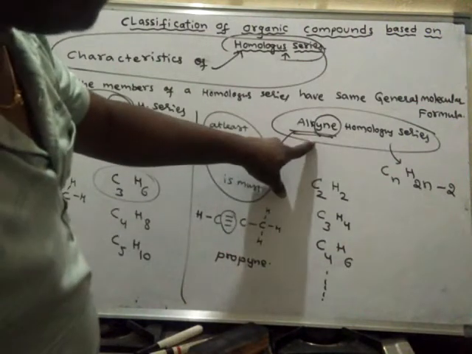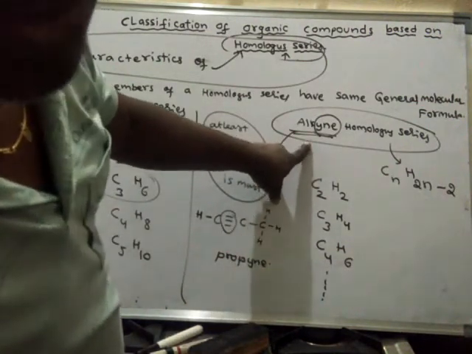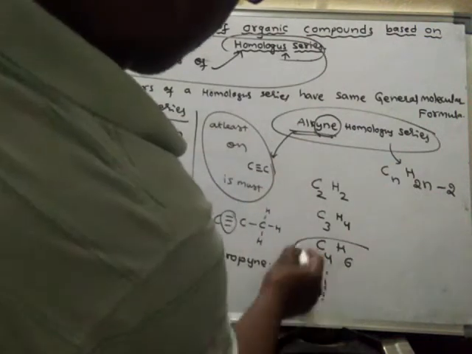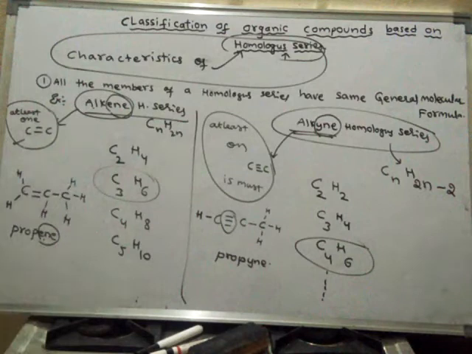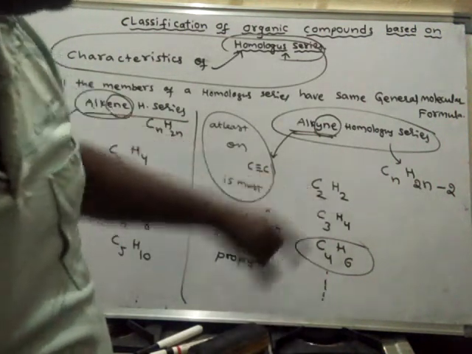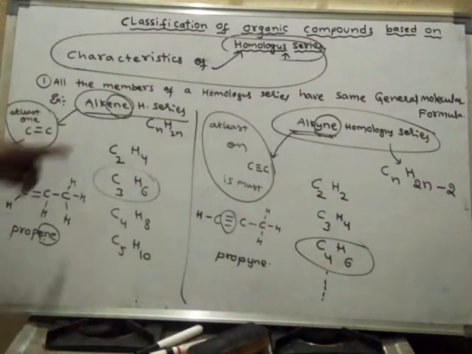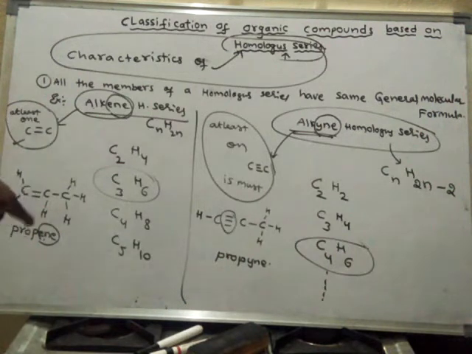So what is the third member of the alkyne homologous series? 1, 2, 3. So this is the third member of the alkyne homologous series. What is the first member of the alkyne homologous series? C2H2 is the first member of the alkyne homologous series. What is the first member of the alkene homologous series? C2H4 is the first member of the alkene homologous series.